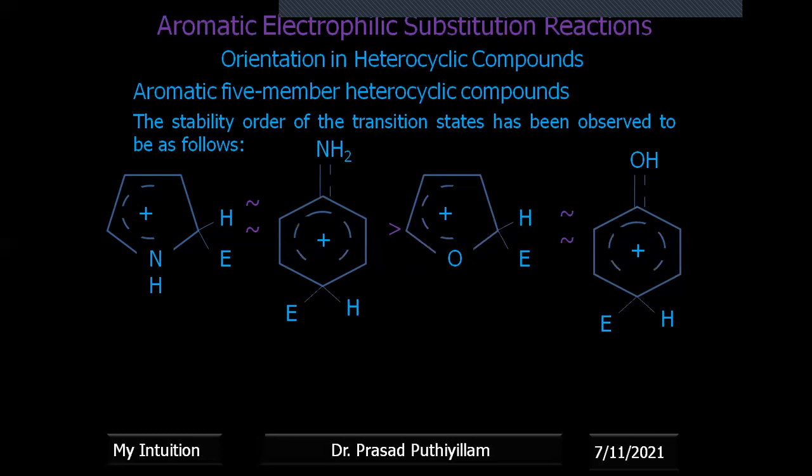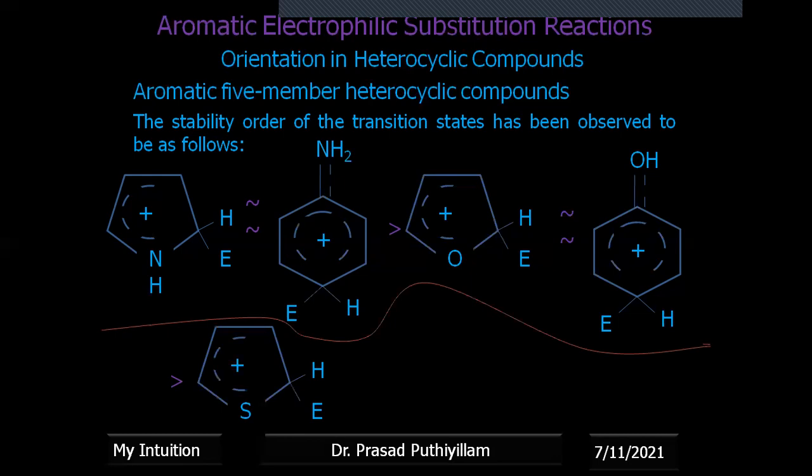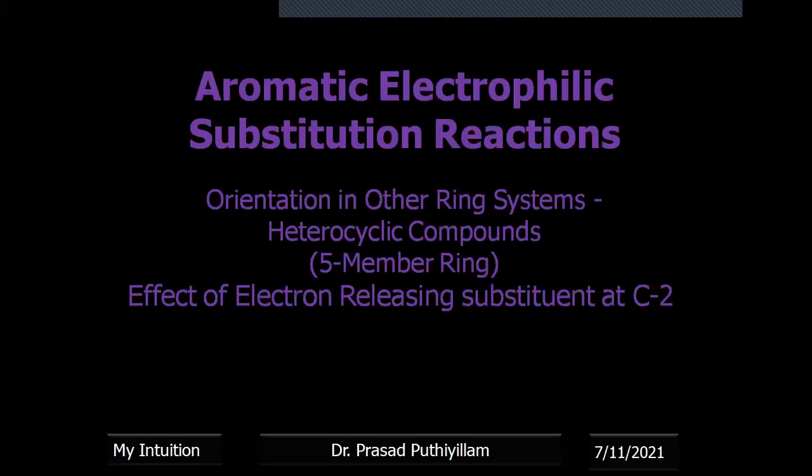Okay, phenol electrophilic substitution at the para position, which is greater than that of thiophene, which is greater than that of the benzenium ion. So this shows the comparison of the reactivity order based on their intermediate state. These are all the intermediate states when the electrophile attacks, how the intermediate is formed, and their stability order is given.